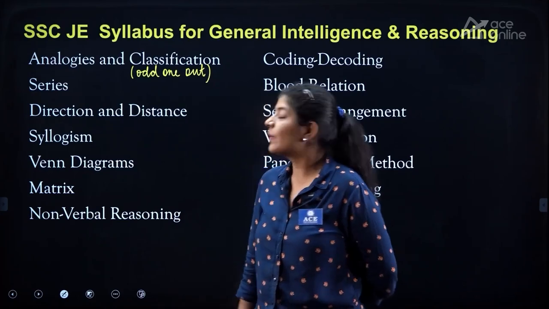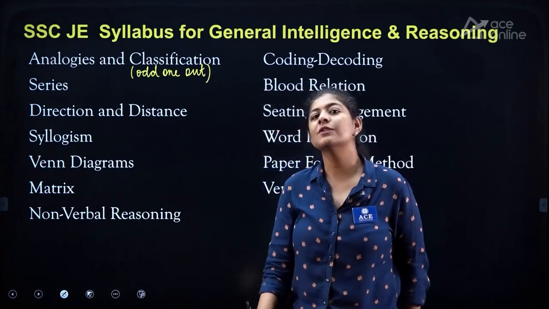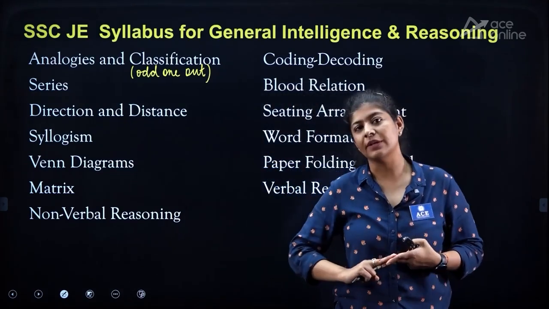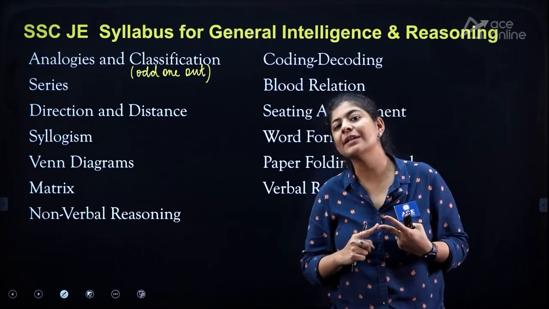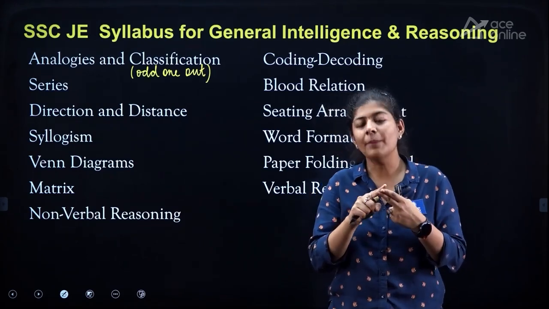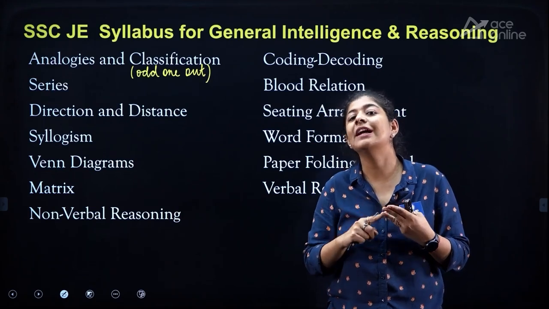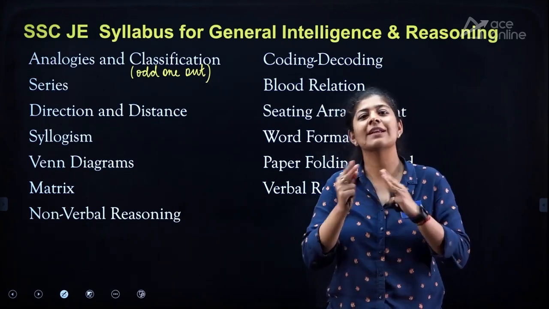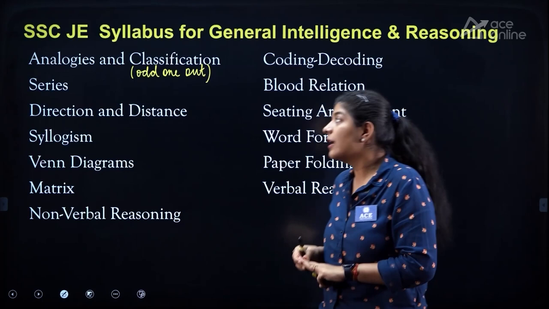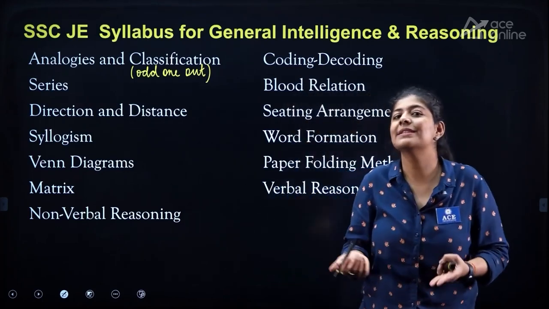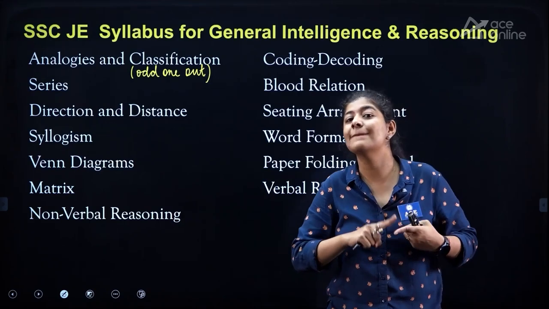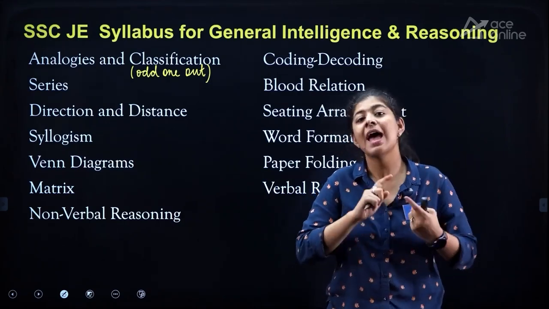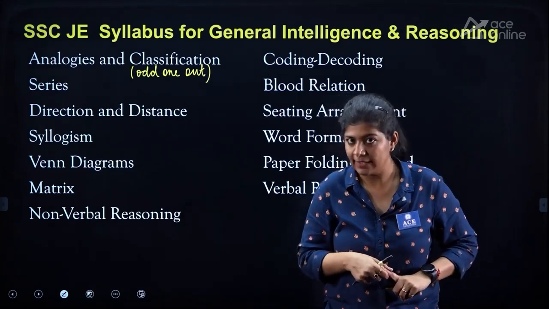The next one is series. Now in series, we have 2 main bifurcations. The first one is alphabetic series and the second one is number series. The combination of these 2 creates an alphanumeric series, which we can consider as a third part, right? Now in the number series as well, we can bifurcate into 2. The first one is the missing number or missing series, and the second one is the wrong number, right?